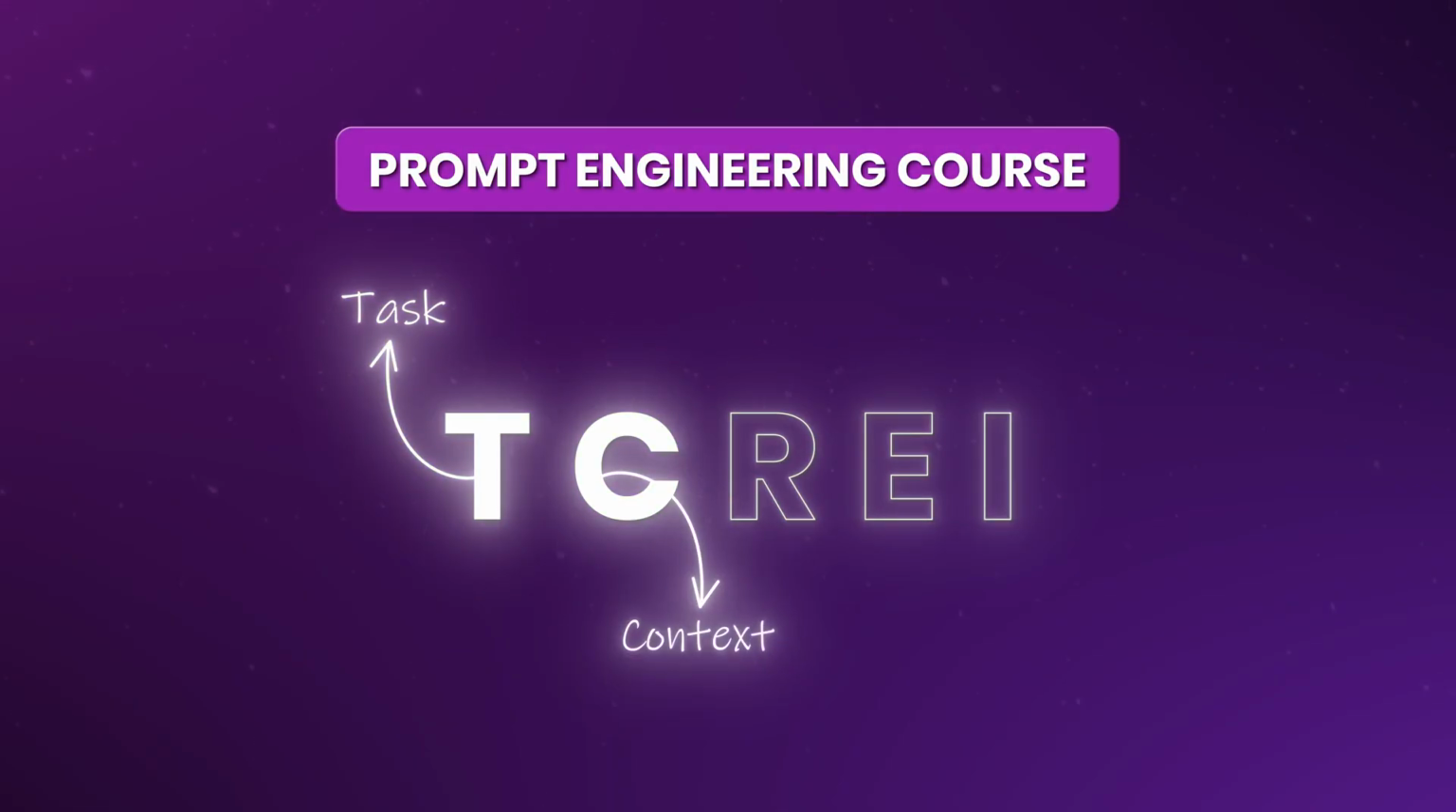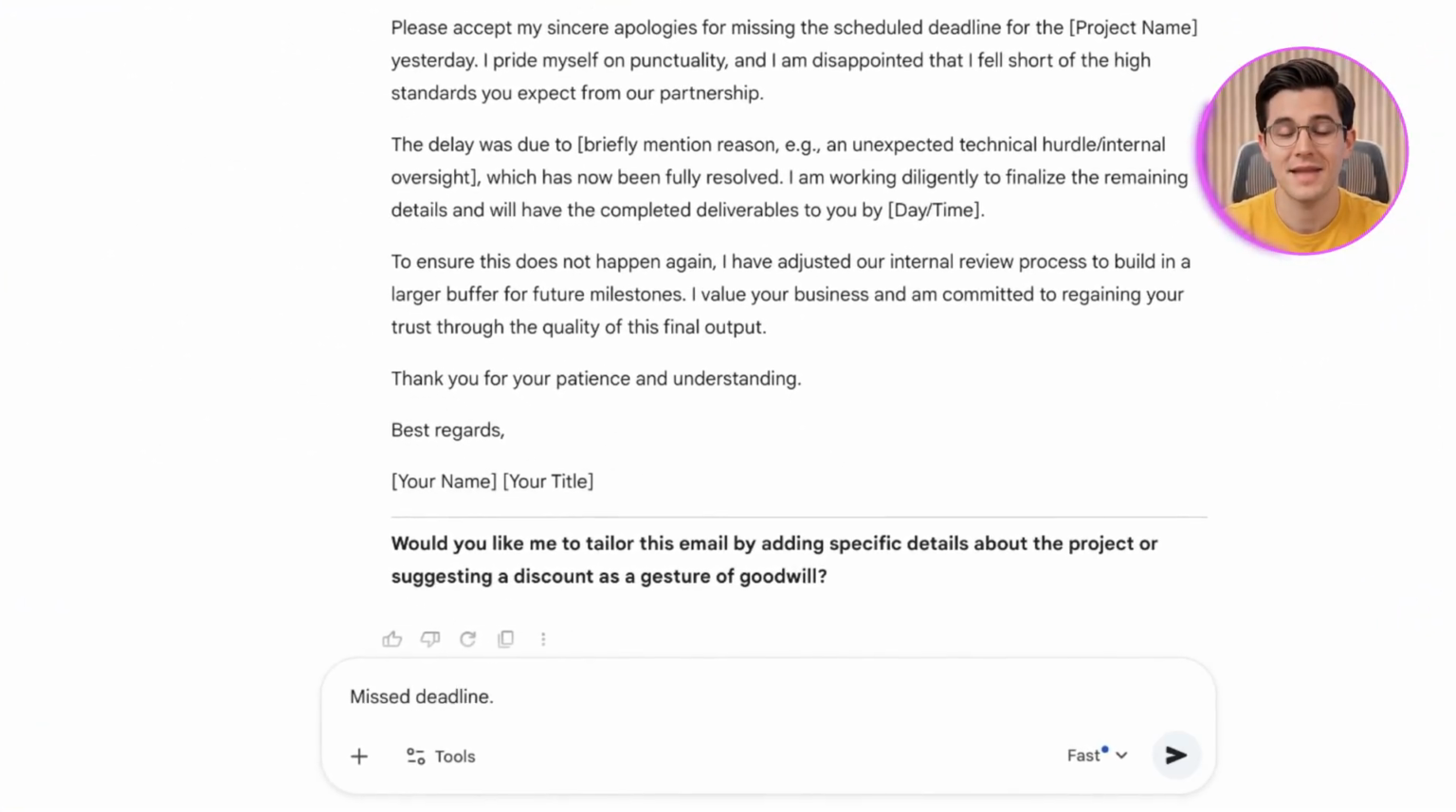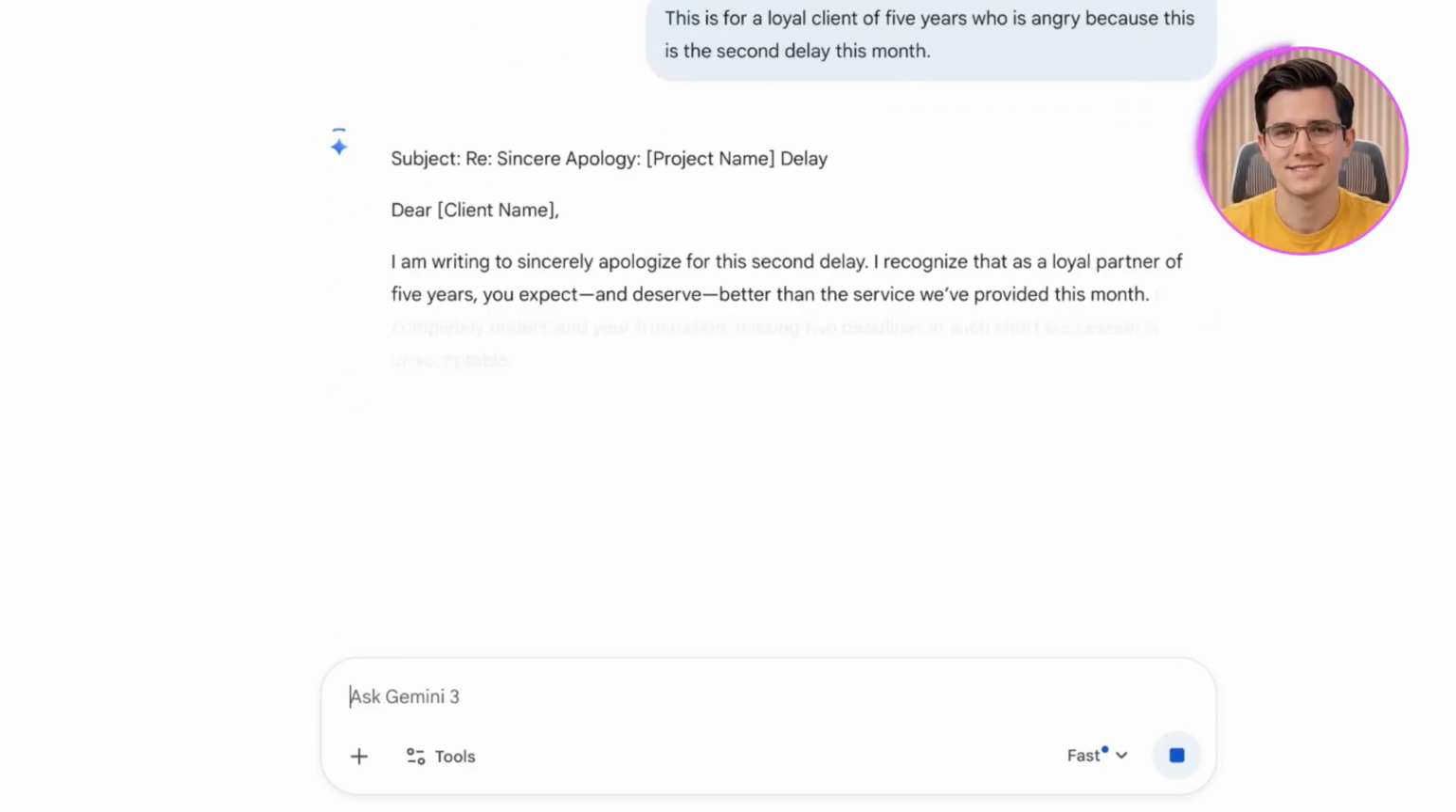But a task alone isn't enough. You need C for context. Without context, the AI has to guess. And when AI guesses, it defaults to the average. So take that same apology email. Don't just say missed deadline. Add the detail: this is for a loyal client of 5 years who is angry because this is the second delay this month, and now the AI understands the stakes better.